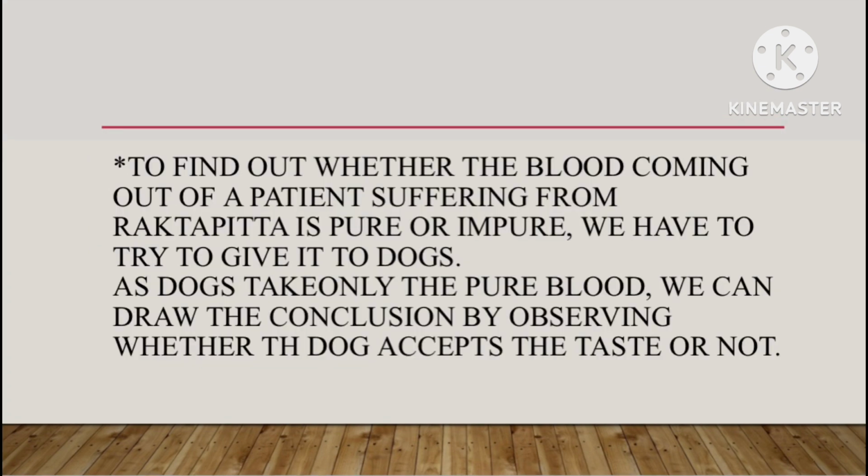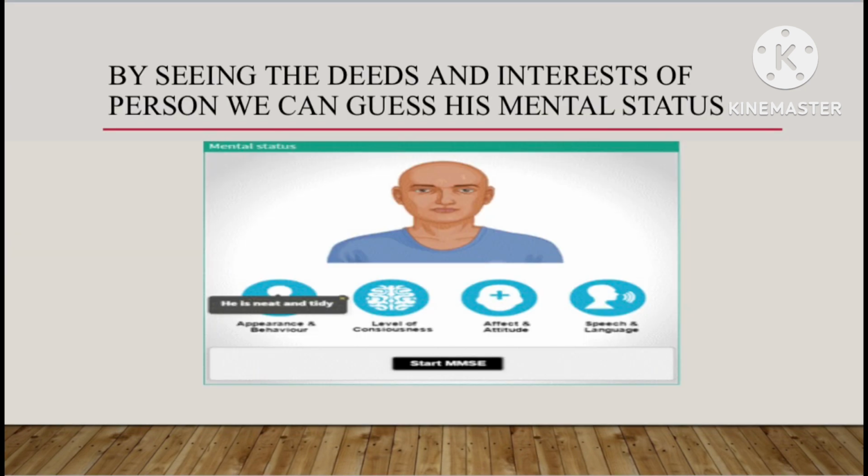To find out whether the blood coming out of a patient suffering from Raktapitta is pure or impure, we have to try giving it to dogs. As the dog takes only the pure blood, we can draw the conclusion by observing whether the dog accepts the taste or not. By seeing the deeds and interests of a person, we can guess his mental status.